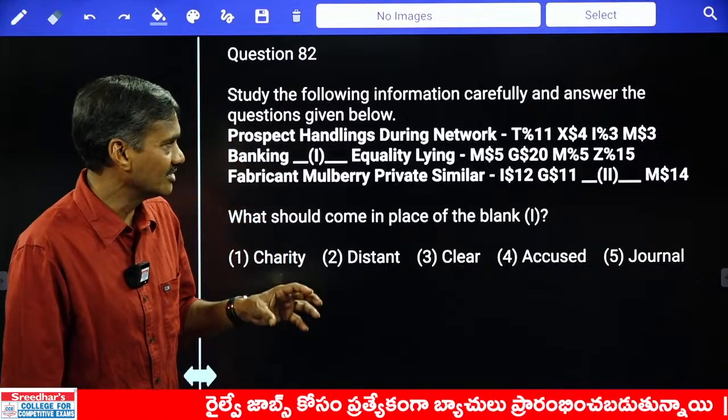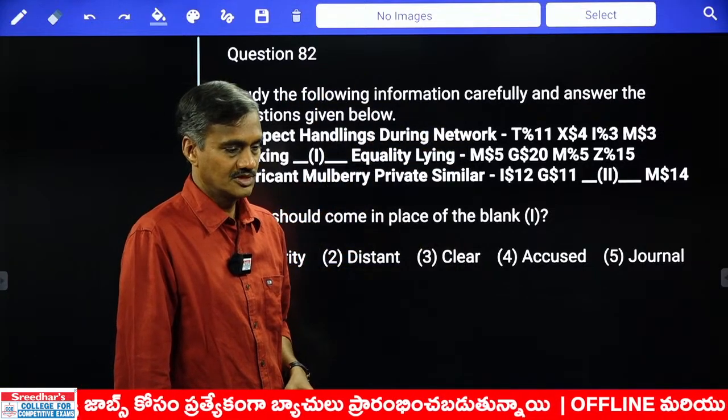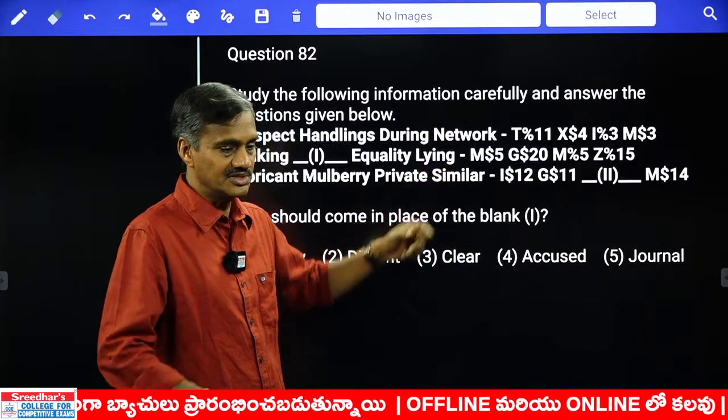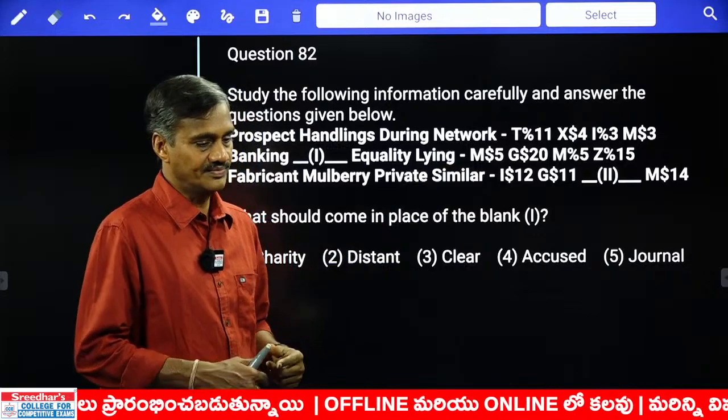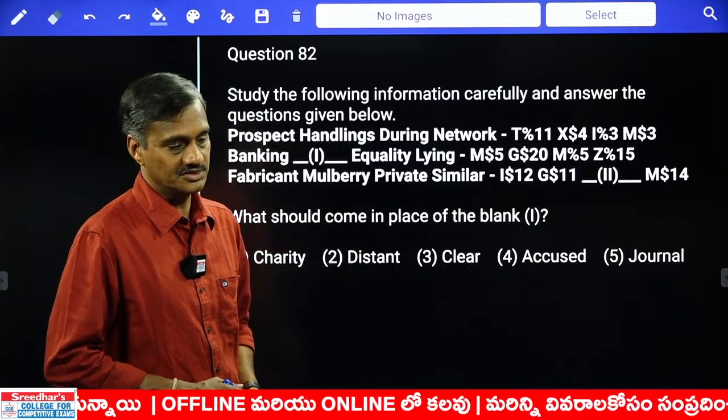Hence, whatever element is less in number, you need to focus on that one first. Clear, what should be the first priority? And the elements that are less in number will mostly be repeated. As they are repeated, it is very easy for you to identify the definite logic, isn't it?